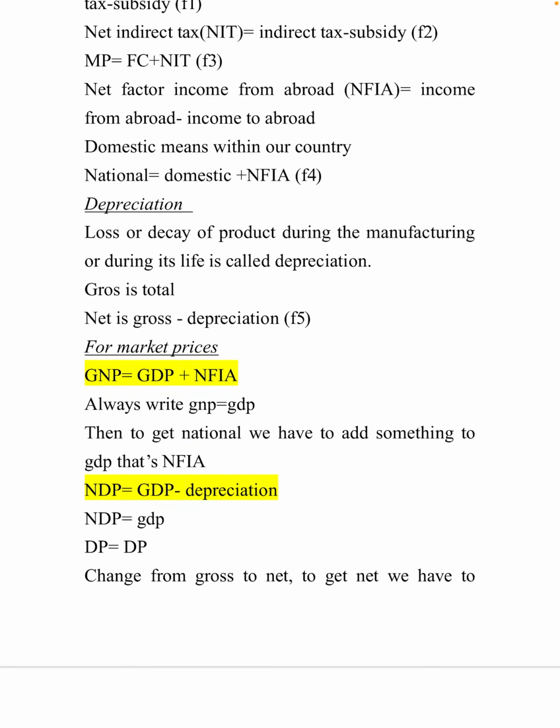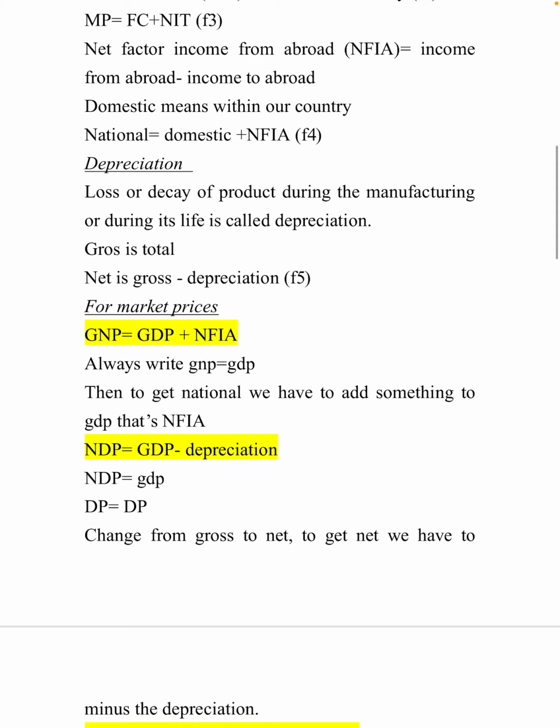Net factor income from abroad, that is NFIA, is equal to income from abroad minus income to abroad. What is net factor income from abroad? Income from abroad and income to abroad. Domestic means within our country, you know that. National means domestic plus NFIA.